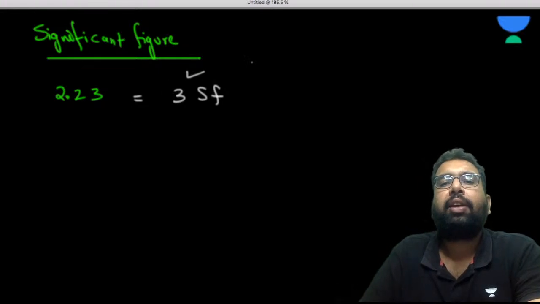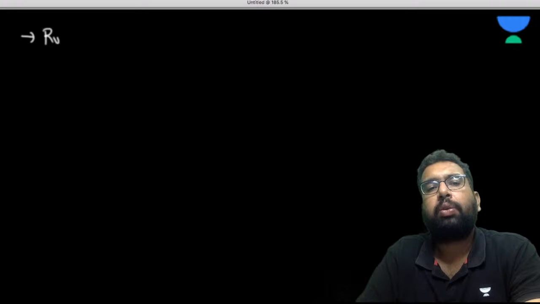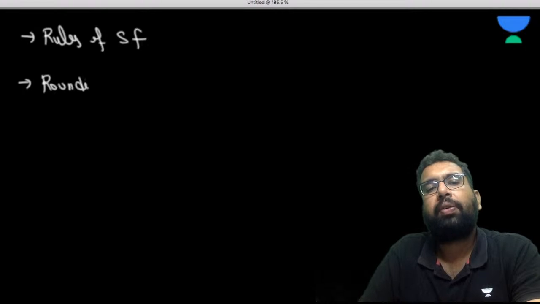In significant figures, there are a few things that we need to understand. First is the rules of significant figures. Second is the rounding off of significant figures.